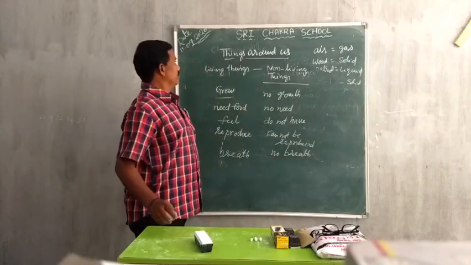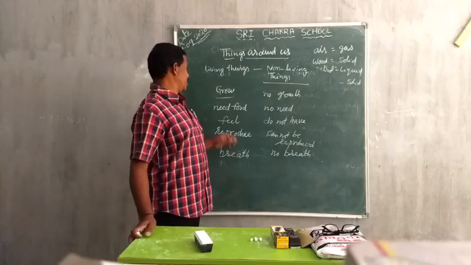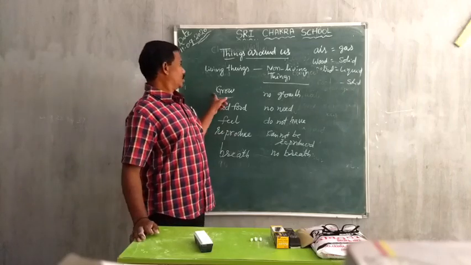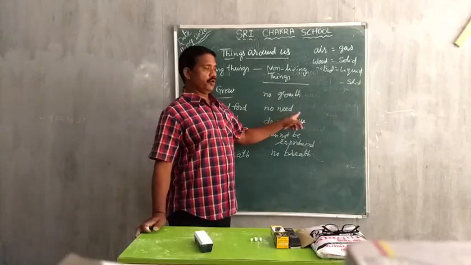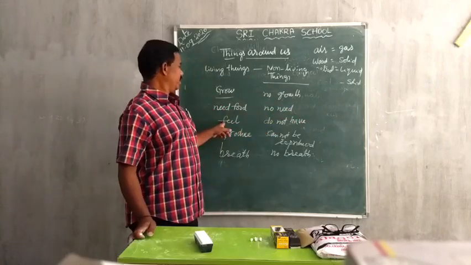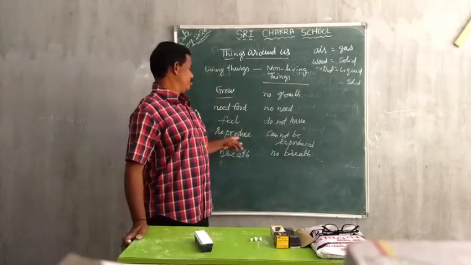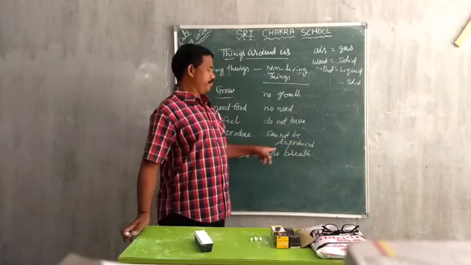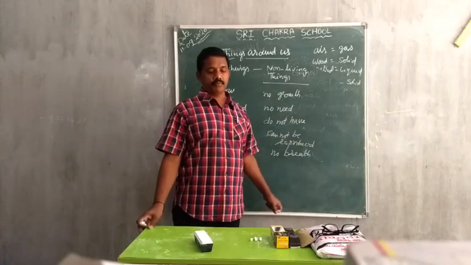So, the differences between living things and non-living things, once again. Living things grow, non-living things have no growth. Living things need food, non-living things don't need food. Living things have feeling, non-living things don't have any feeling. Living things reproduce, non-living things cannot be reproduced. Living things breathe, non-living things do not breathe.